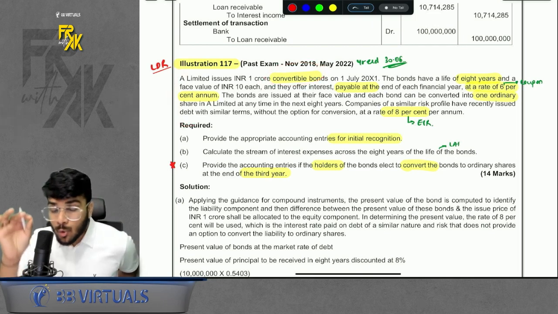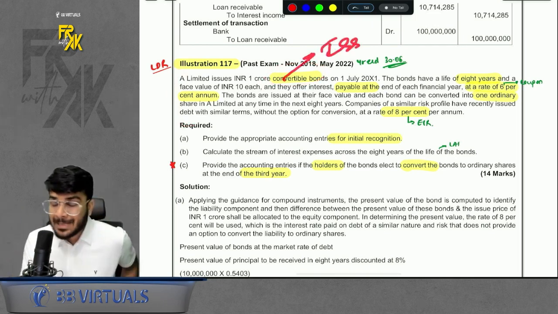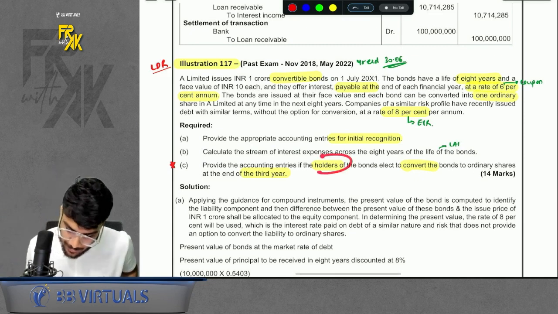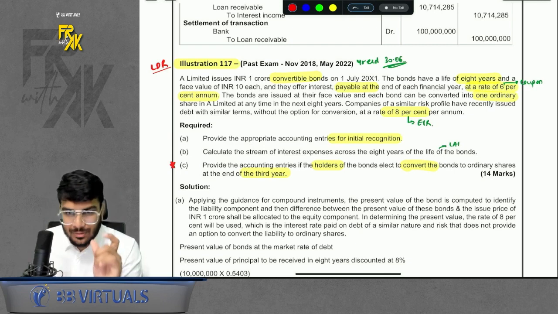Why? Because who has the option will change the solution. If you assume the option is with the issuer, then the principal will be equity for you. Then the fair value of FL will be different, and the fair value of equity will be different, right? But if you assume holders have the option of conversion, then the principal will be FL. Right, so that was the mistake part.